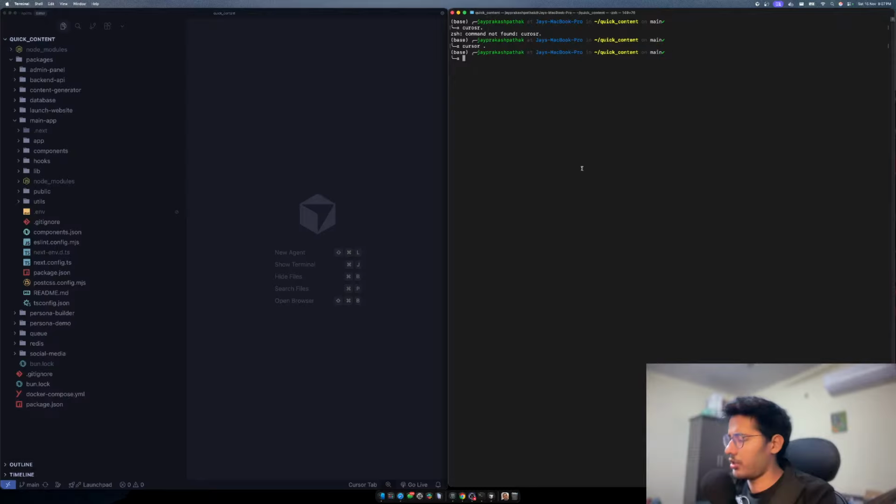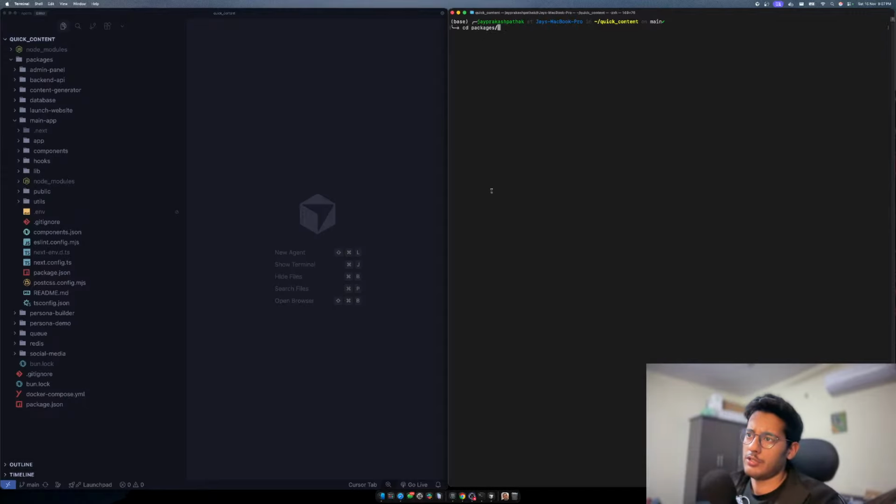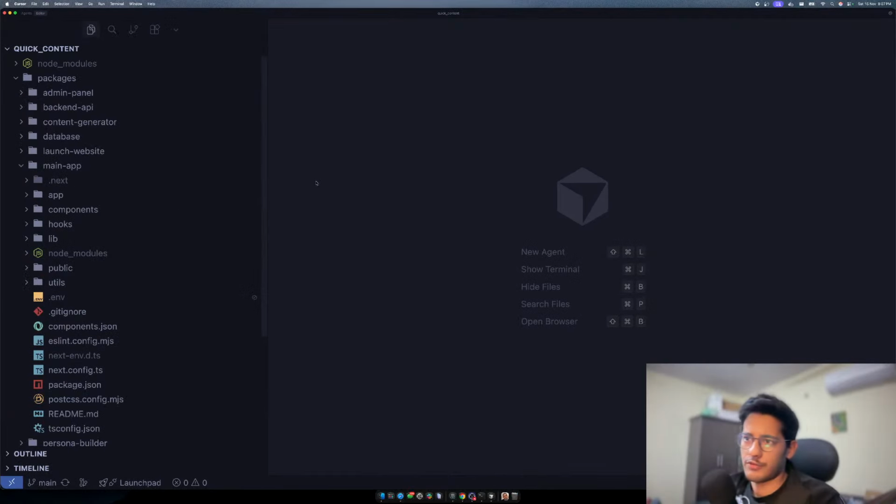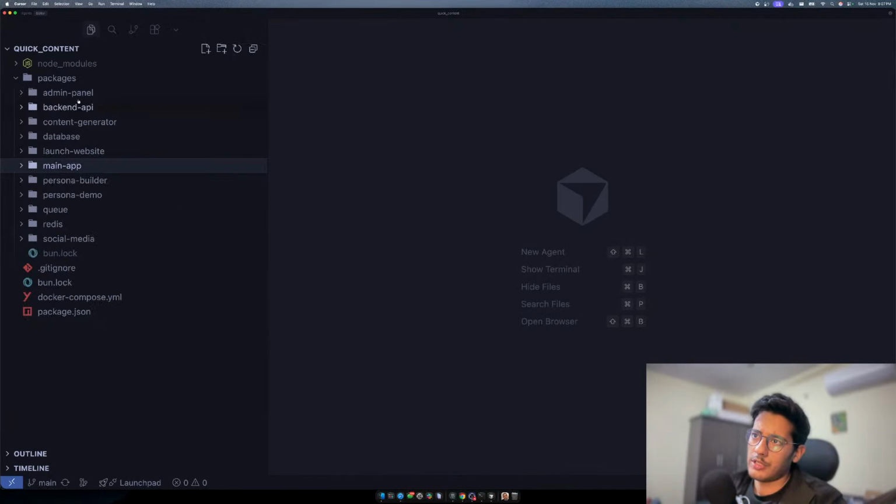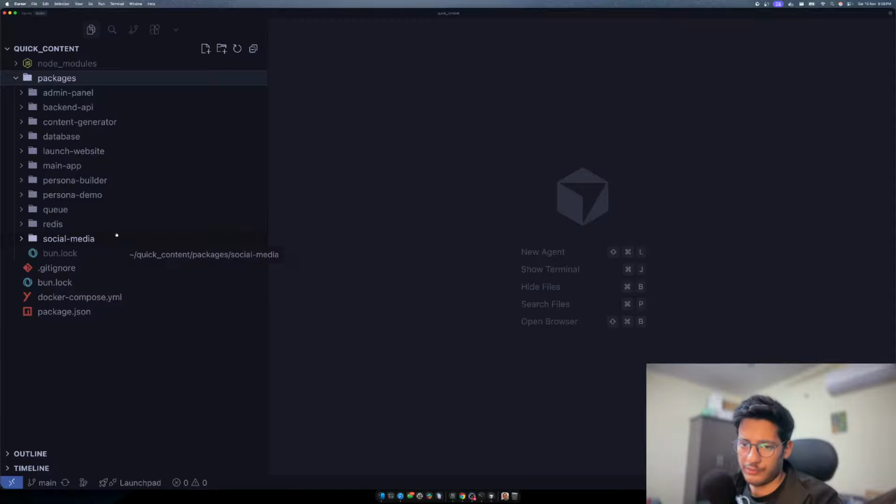I'll just show you what I've created so far. Let's go to packages. Just for a little bit of context, this is how I've set up this project. There are packages, which are different kinds of packages that we are building. This is the admin panel. This is the backend API. This is the content generator. This is the database. This is the launch website. This is the main app. There are also the persona builder, queues, and Redis, and all those things. These are the different things that we currently have.